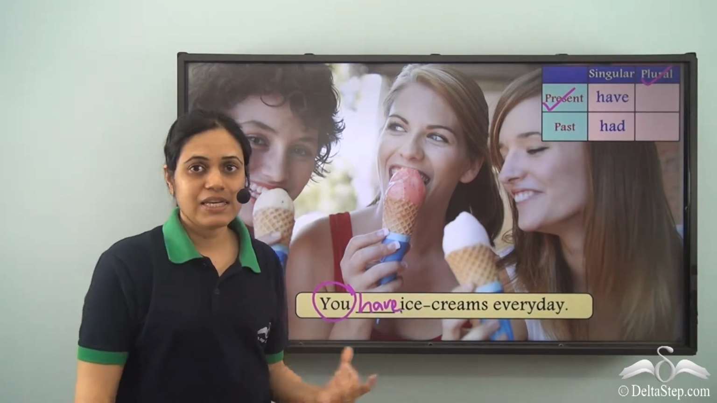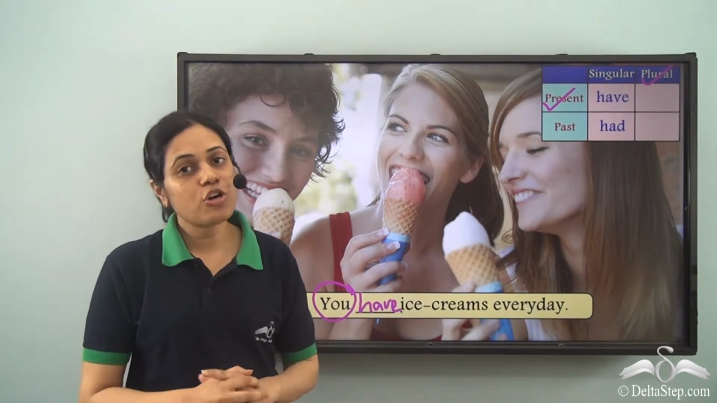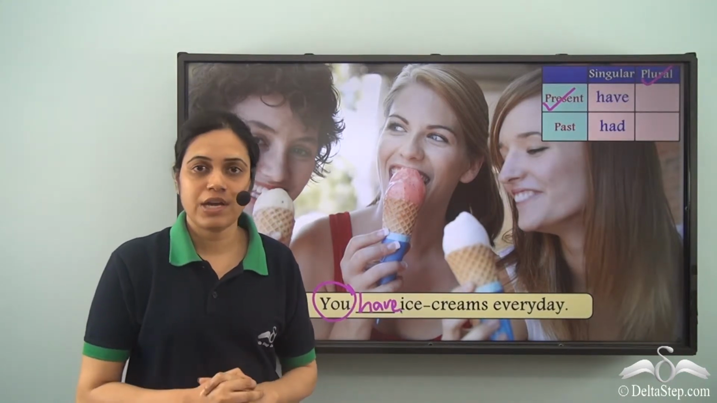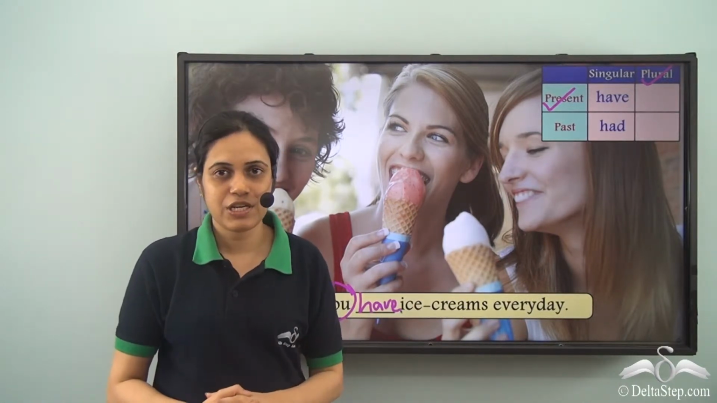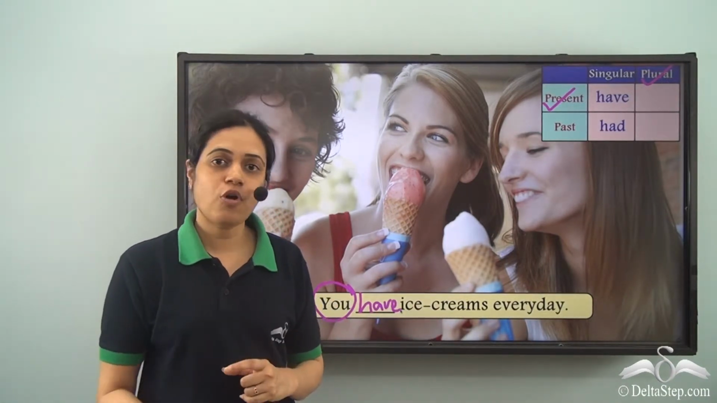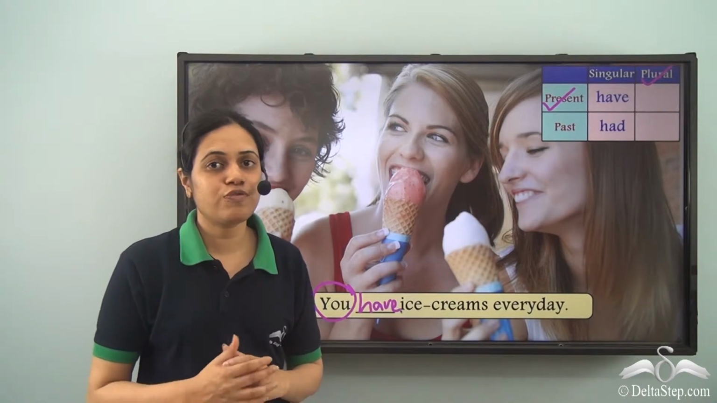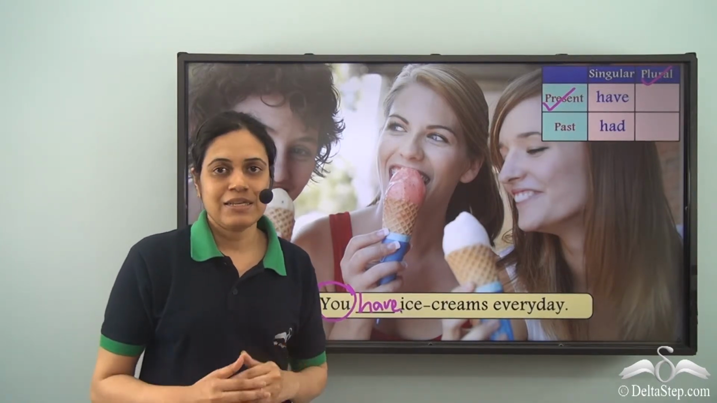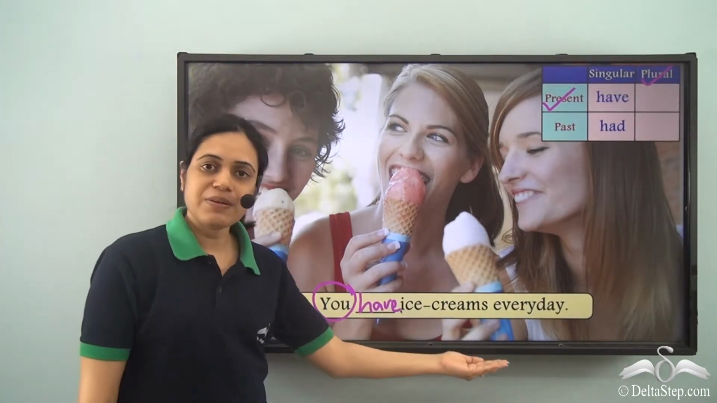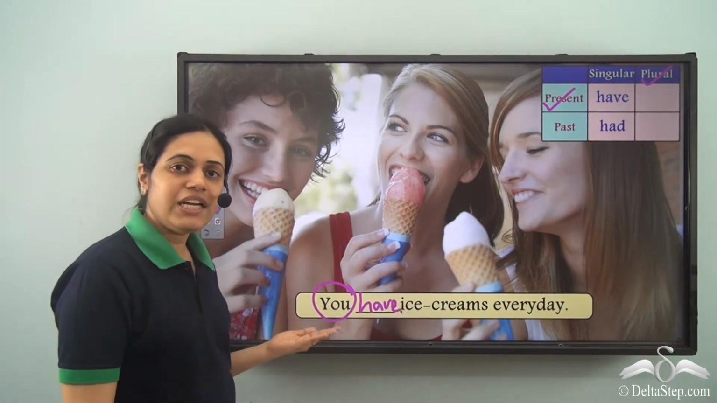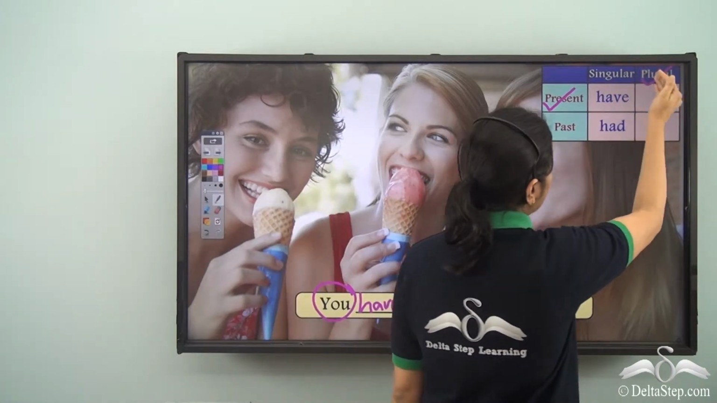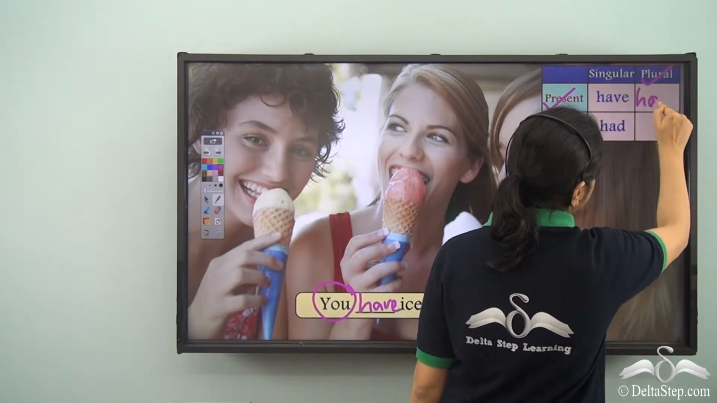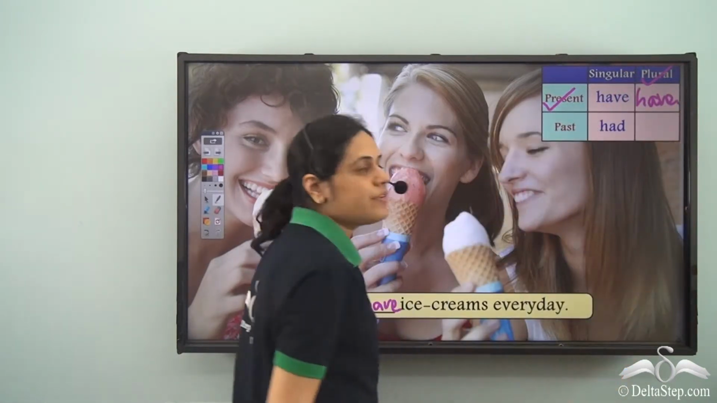Now in this case, have does not show possession or belonging. It shows that you eat ice creams every day. So have verbs are also used as a substitute for the verb eat. So you eat ice creams every day. I can also write you have ice creams every day. So for plural, present tense, have is used.